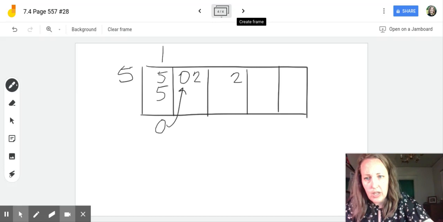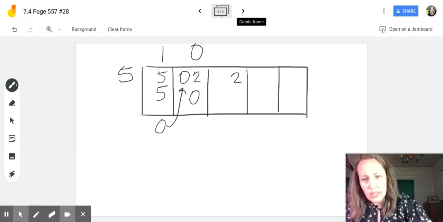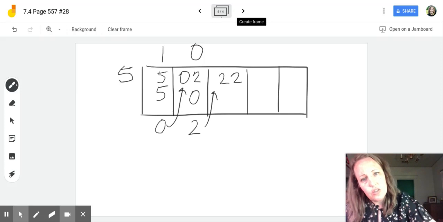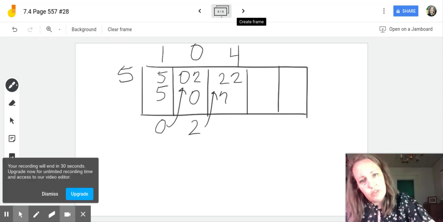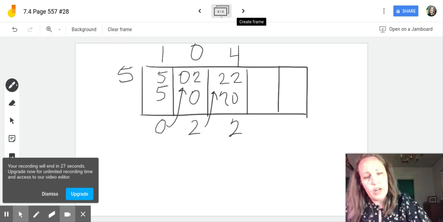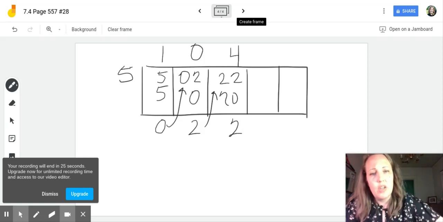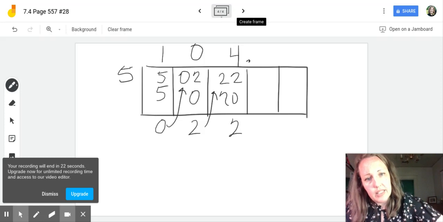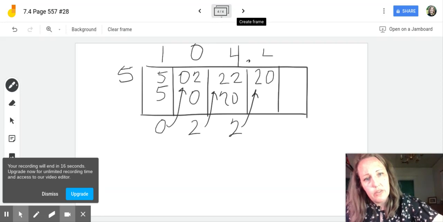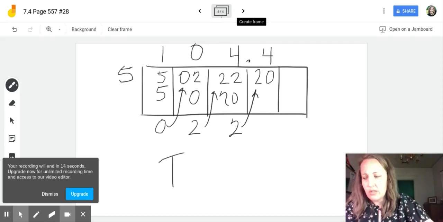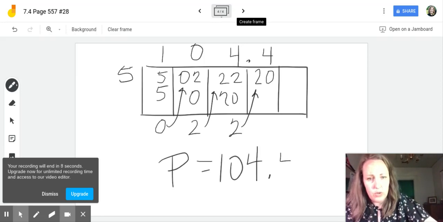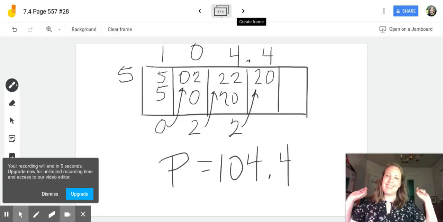Put a 0 here. 5 goes into 2 0 times. 5 times 0 is 0. 2 minus 0 is 2. Pop it up. Now I have 22. 5 goes into 22 4 times. 4 times 5 is 20, with 2 left over. I could stop and say 104 and 2/5, or I can pop up a decimal, annex a 0, and move this over here. Okay, 5 goes into 20 4 times. So Jana averaged 104.4 points per game. Yay, Jana!